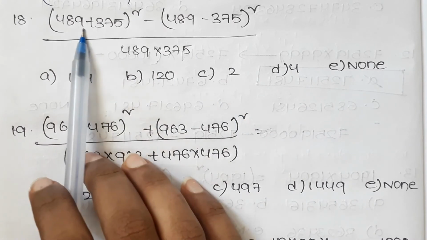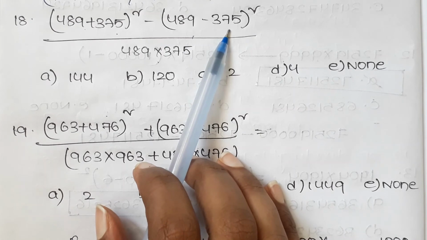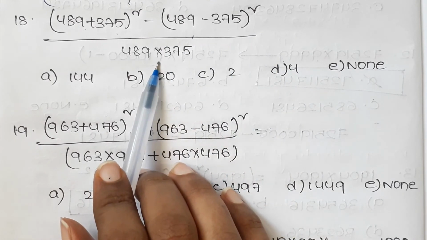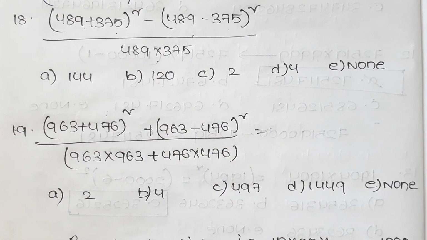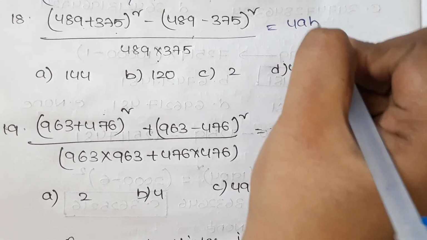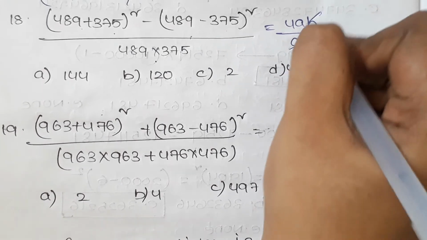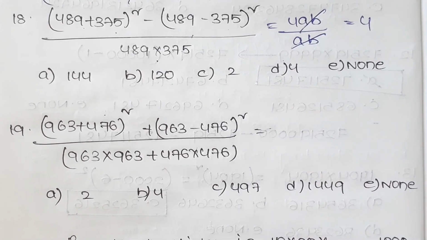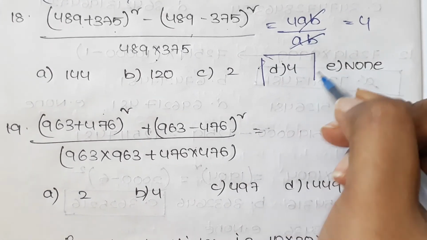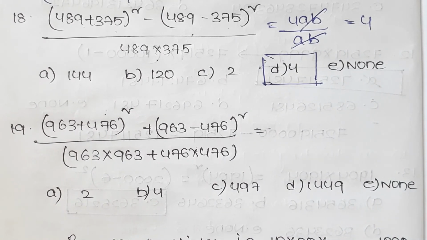It is in the form of A plus B whole square minus A minus B whole square divided by A into B. The formula for this we already know: A plus B whole square minus A minus B whole square is nothing but 4AB. Here already we have AB, so AB cancels and we will get answer 4. It is very simple and option D is the answer.